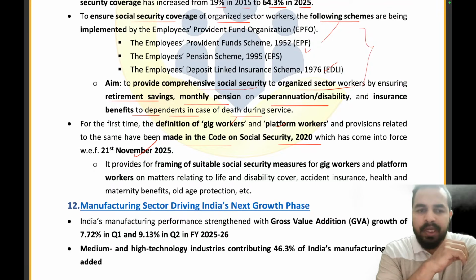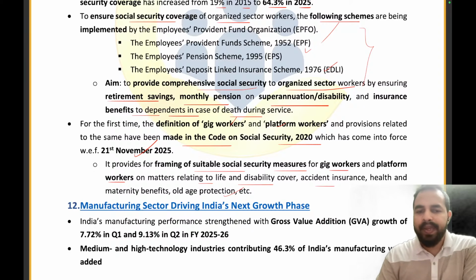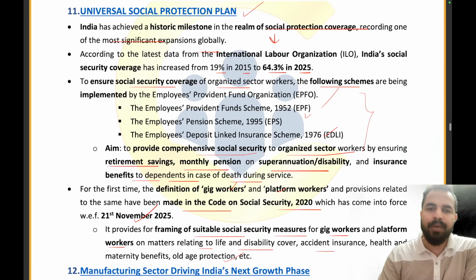Clear? It provides for framing of suitable social security measures for the gig workers and platform workers on matters relating to the life and disability cover, accident insurance, health, and maternity benefits. Clear, everyone? Are you guys able to understand it?